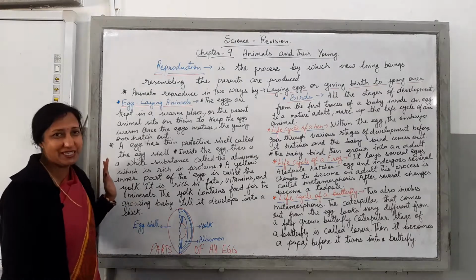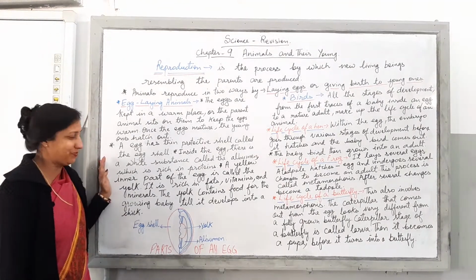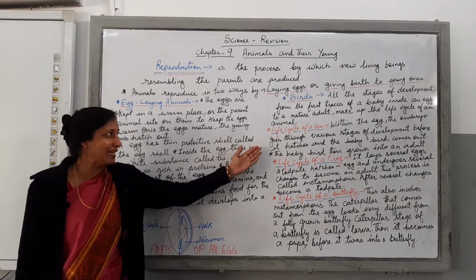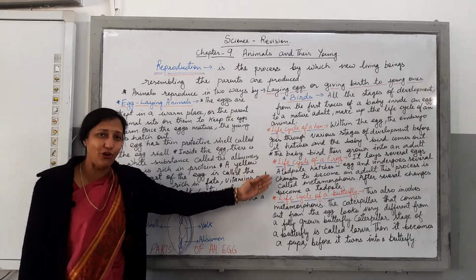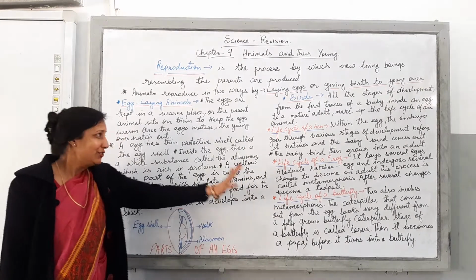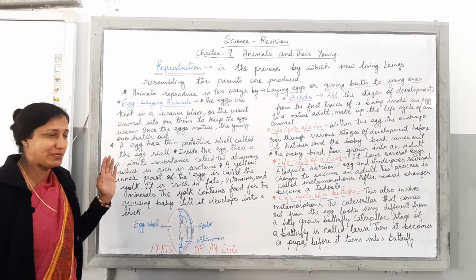In today's class we are going to know all about the egg-laying animals. For you to understand, we will go through the life cycle of a hen, the life cycle of a frog, then the life cycle of a butterfly. So let us understand, children, what is the process of egg-laying animals.